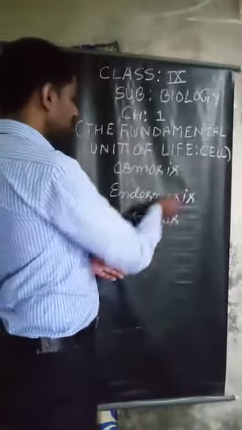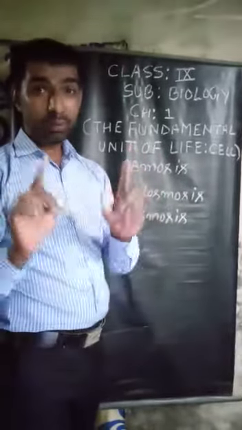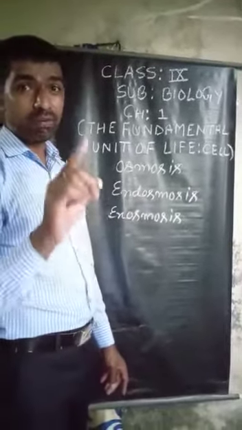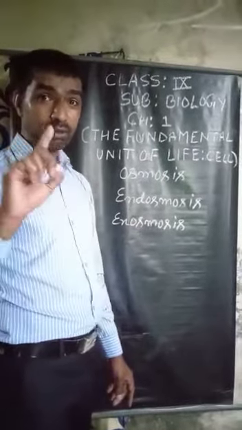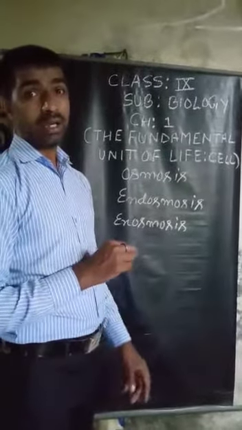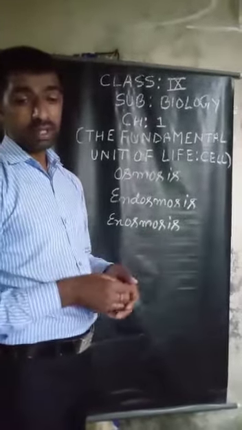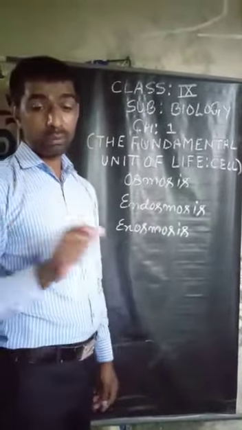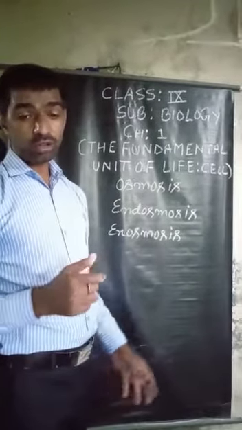So osmosis is the movement of water molecules. What movement? Movement of water molecules through a selectively permeable membrane is called osmosis.